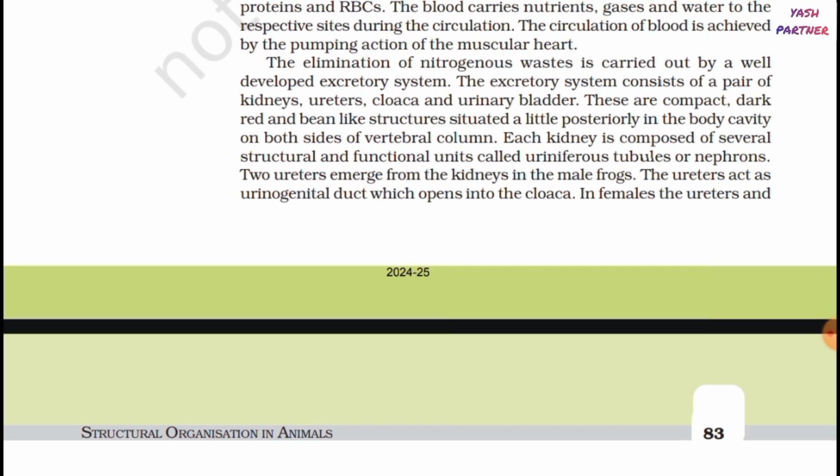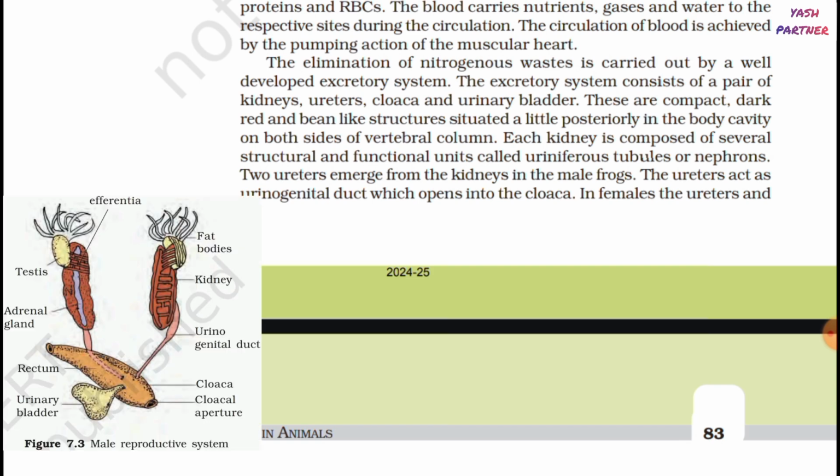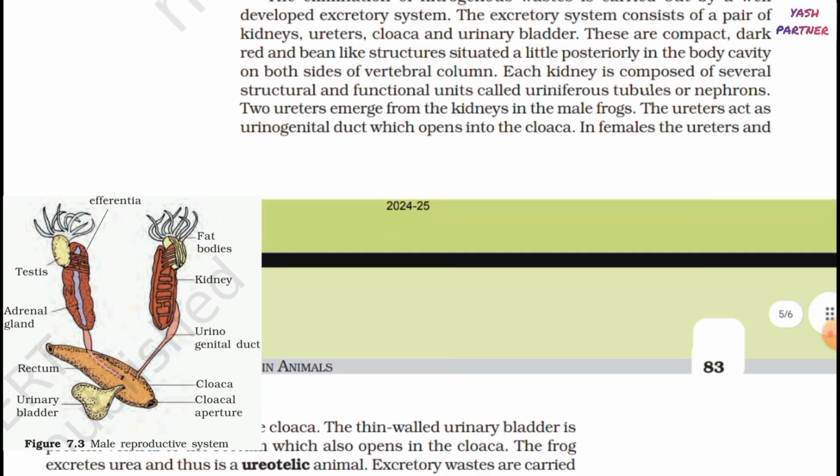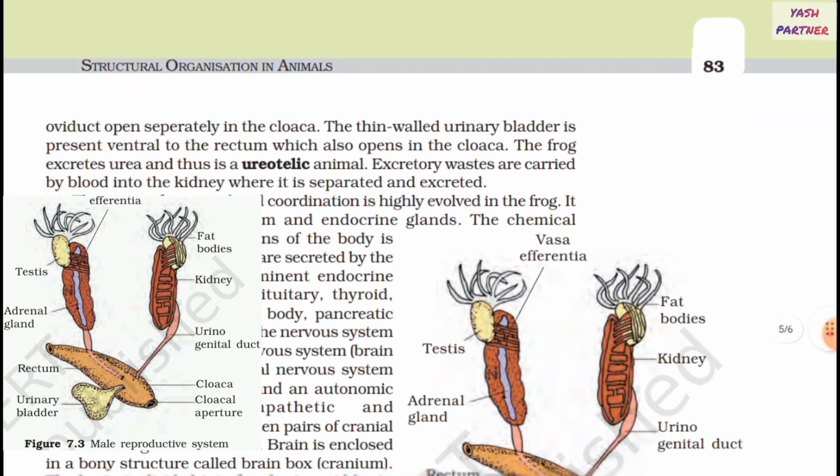The ureters act as urinogenital duct which opens into the cloaca. In females, the ureters and oviduct open separately in the cloaca. The thin-walled urinary bladder is present ventral to the rectum which also opens into the cloaca. The frog excretes urea and thus is a urotelic animal.